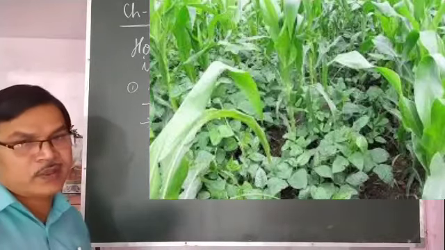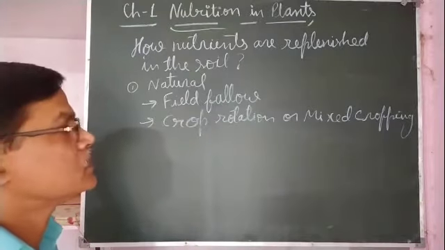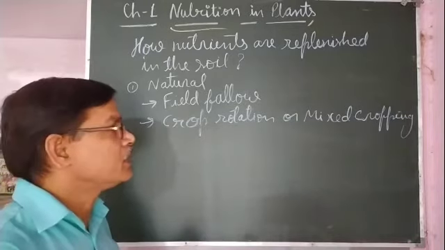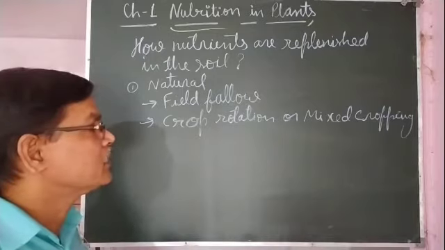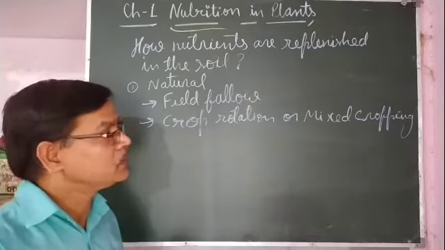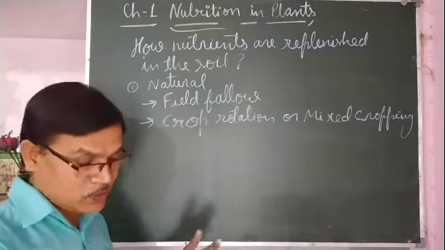One crop may be a leguminous crop and the other a non-leguminous crop. If they are sown together at a proper distance, so that their production may not be affected, that is called mixed cropping, and that also helps in enriching the fertility of the soil because of the presence of leguminous crops.